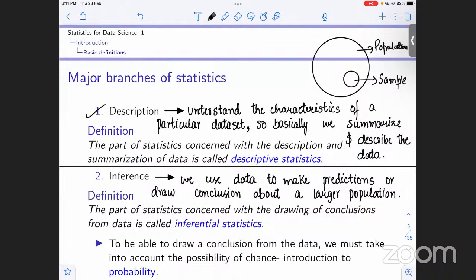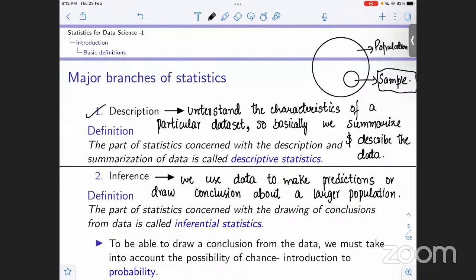So in inferential statistics, we use a sample, the smaller portion of the entire data, to make predictions or draw conclusions about the population. When we take into account the possibility of chance, we are introduced to the concept of probability. That we will cover in later parts of this course.